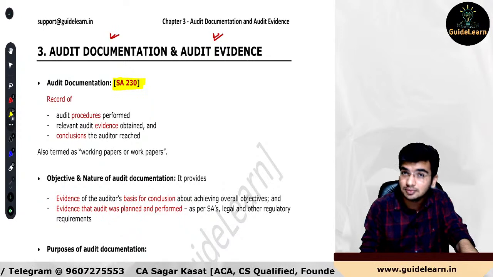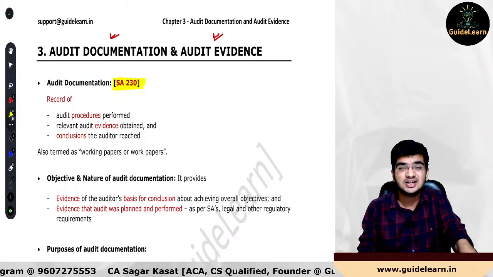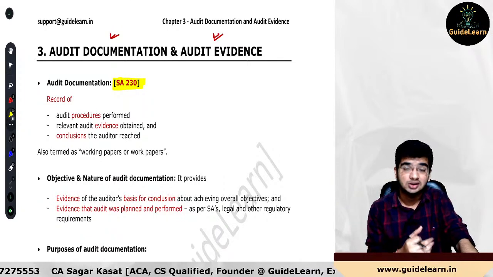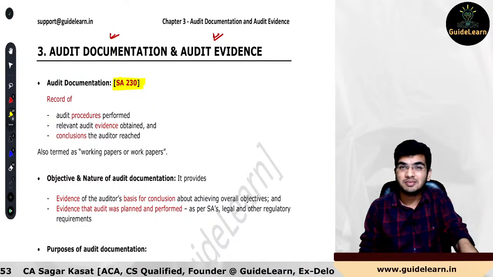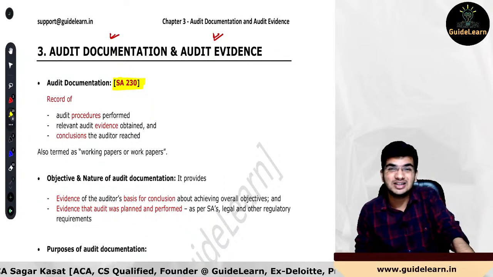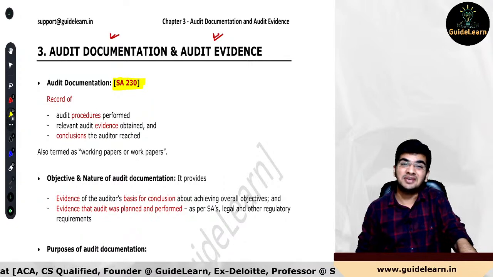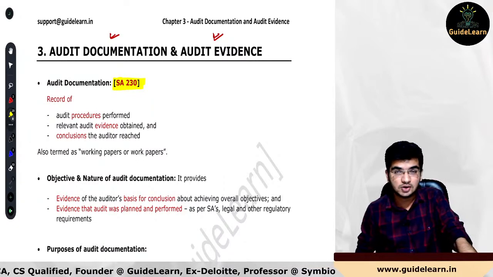Like 510 on opening balances. Obviously 520, analytical procedures, we will not be covering since that is a separate chapter. Next, 530 we will not be covering because that is again a separate chapter for audit sampling. 540, accounting estimates, again a different chapter. 550, related parties, we will cover in this chapter.